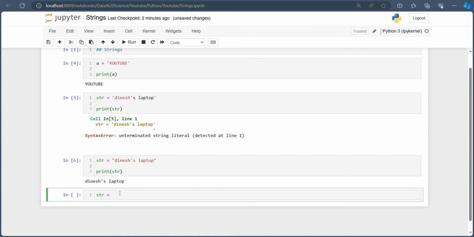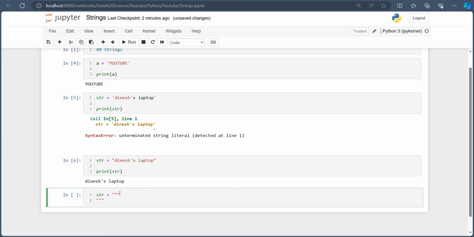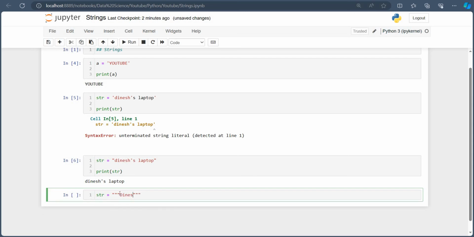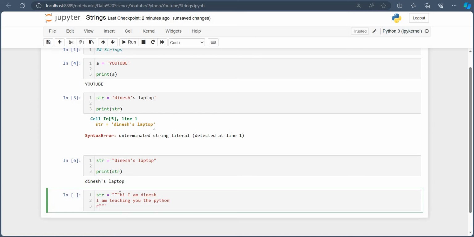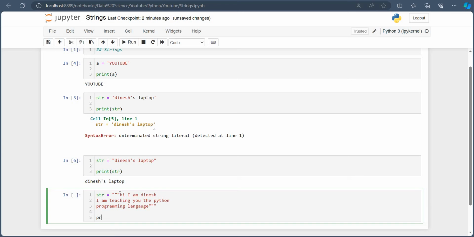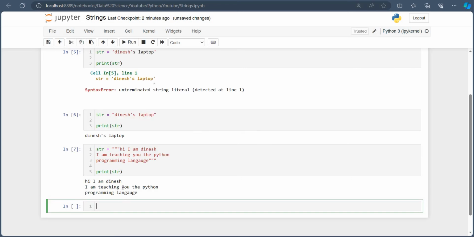And one more thing is there, triple quotes. As we have seen, the triple quotes are there. Where are triple quotes required? Triple quotes are required where we have to write in a paragraph. Like we can say, see, this is a triple-quoted string: Hi, I am Dinesh. I am teaching you Python programming language. Okay, now if I print the string, it gives you: Hi, I am Dinesh. I am teaching you the Python programming language.